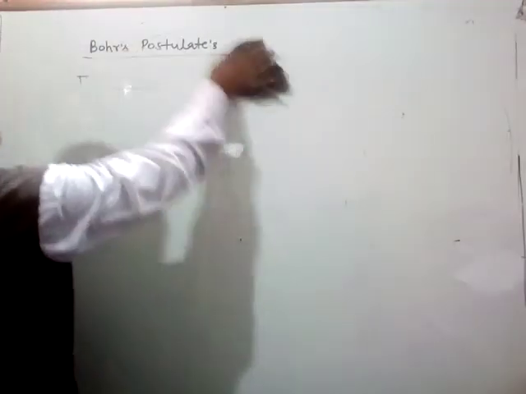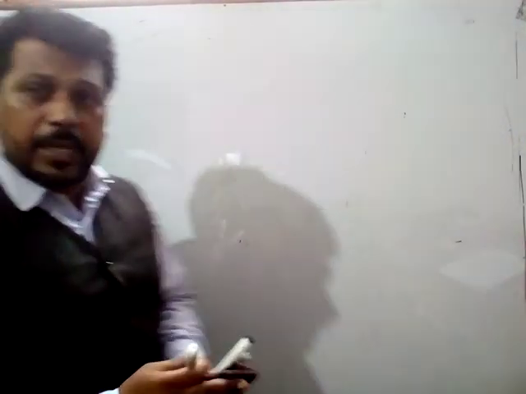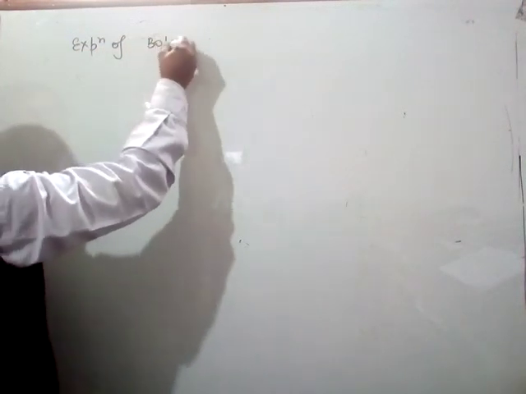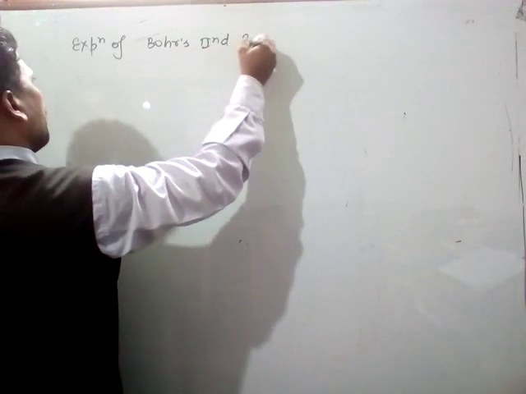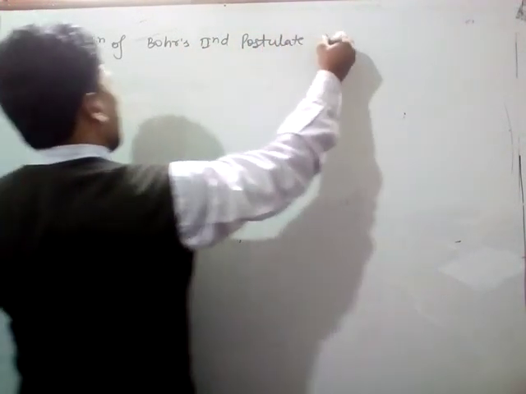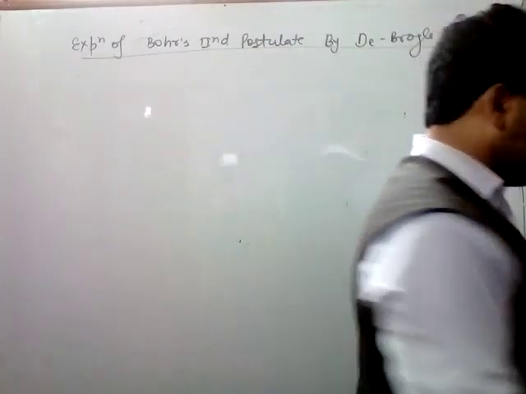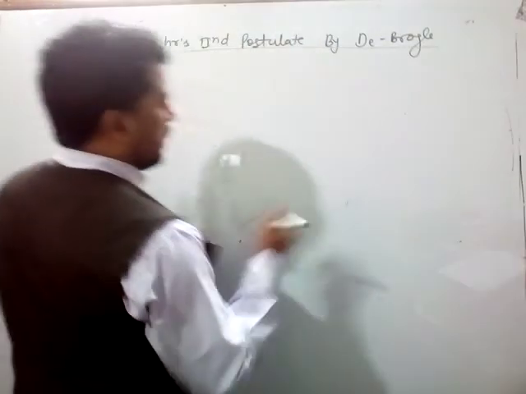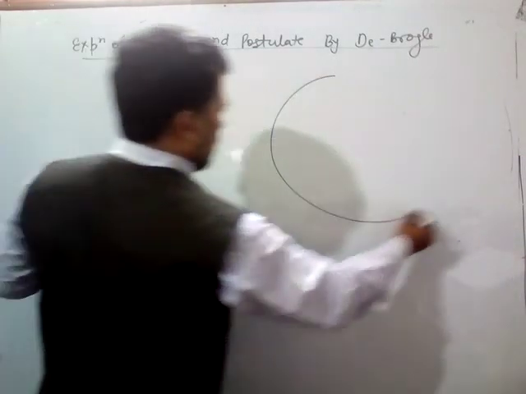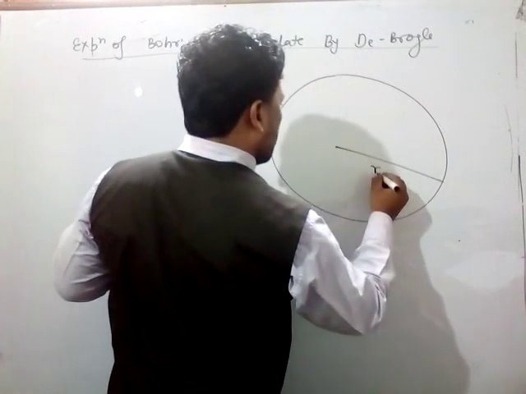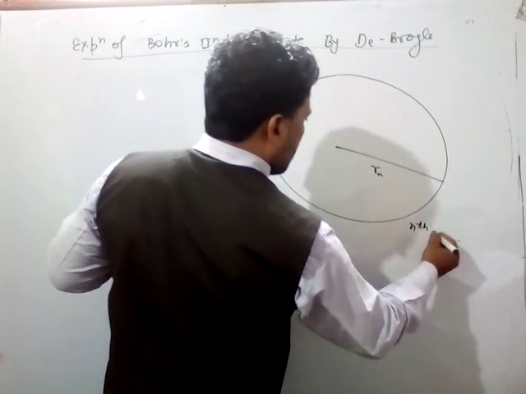So now we are going to discuss the explanation of the second Bohr postulate by de Broglie. So, explanation of Bohr's second postulate by de Broglie. Okay, so let me consider an electron which revolves in the nth shell like this. This is an atom and its radius is Rn because this is the nth shell.